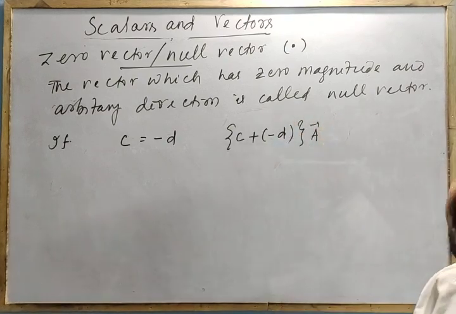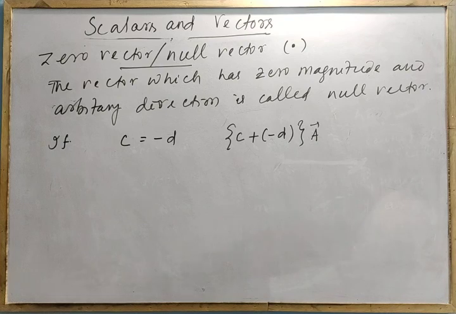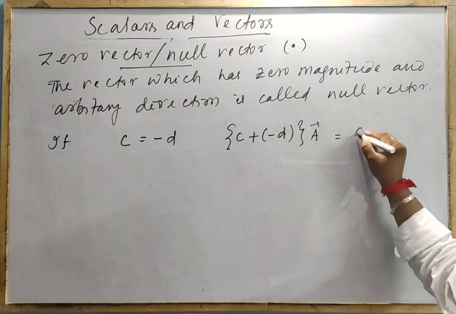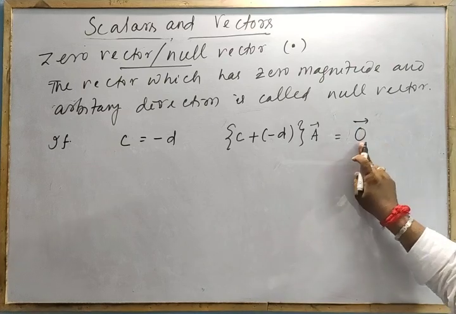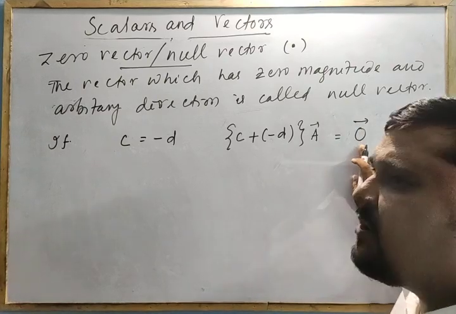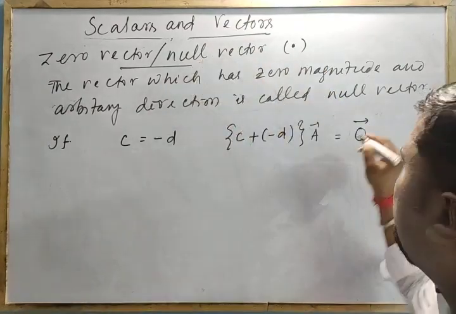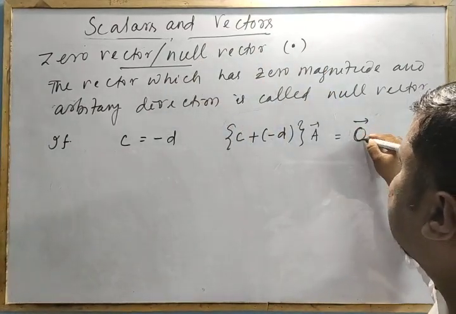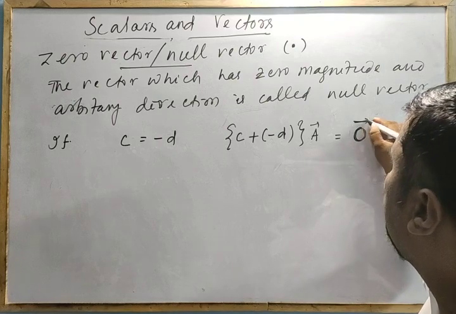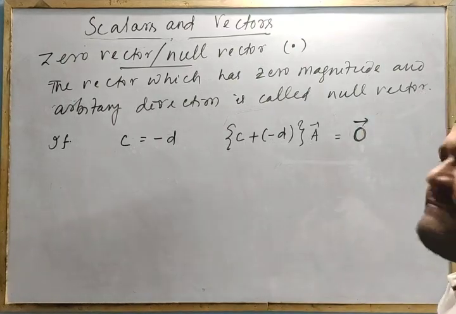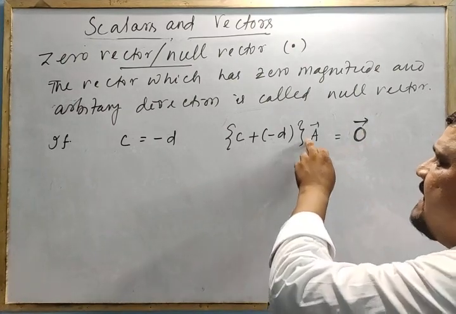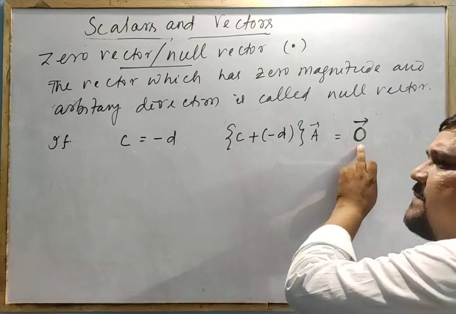and again I write a vector A, how will it represent that? This is nothing but a zero vector or null vector. A dot is the representation of the zero vector, but don't put it as a dot. It is written like this: zero, magnitude zero, arbitrary direction. This is the vector.